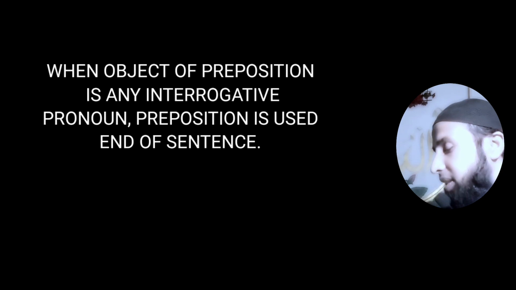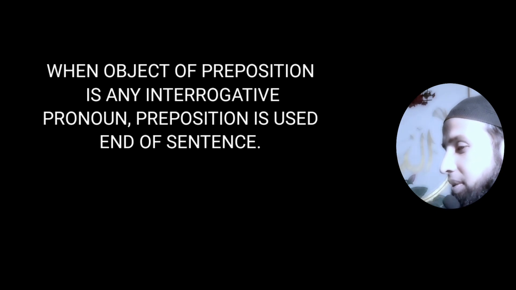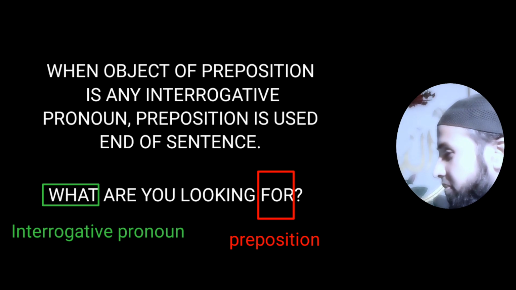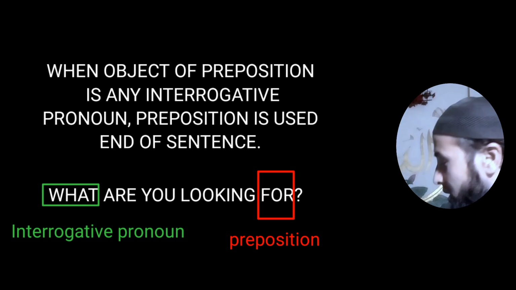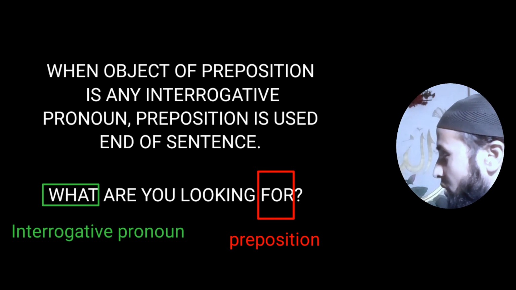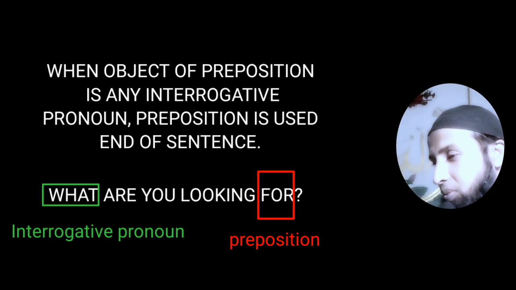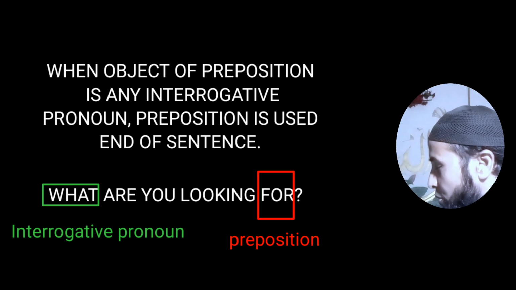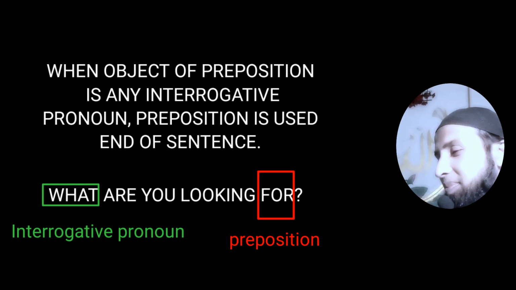For example, we can take: what are you looking for? What in this sentence is an interrogative pronoun, but we couldn't use the preposition for before this. We have to use for at the end of the sentence.